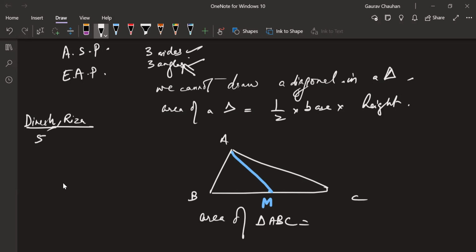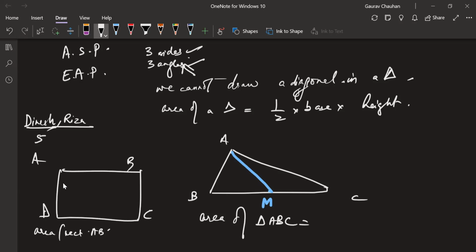So for example, Tulsi, this is a rectangle, okay? A, B, C, D. If I were to ask you the area of rectangle ABCD, you will tell me what? Tell me the rectangle area formula. Length into breadth. What is the length here? AB, or I can take CD also. So you will tell me AB into BC, right? This is length into breadth. Yeah, length into breadth. Okay, be good.